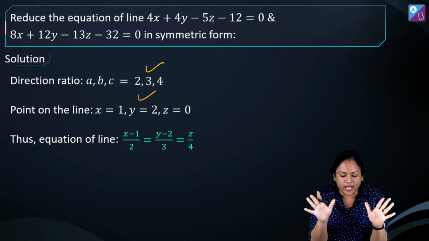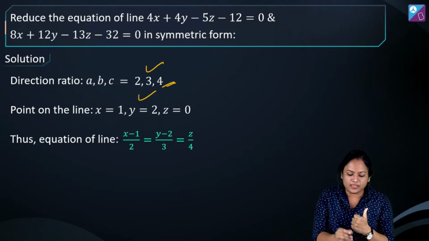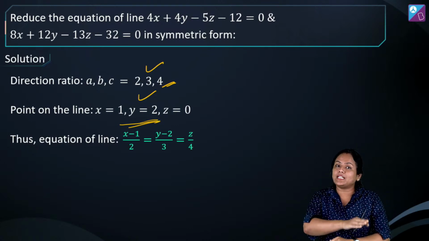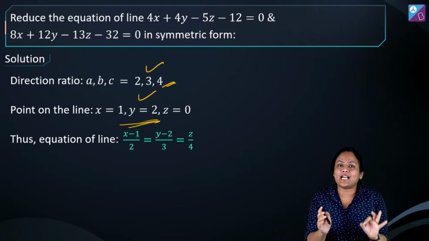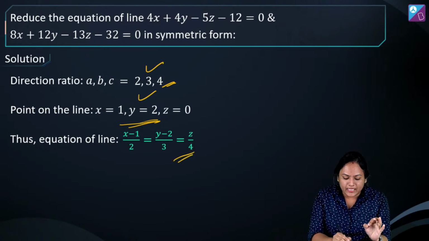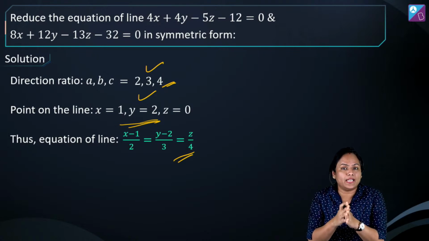Have you understood what I have done? Again, I am repeating. For direction ratio, I am taking the cross of normals, and for the point, I am putting either x or y or z as 0. In this question, I have taken z as 0, got the point, and then I am writing the equation of line in symmetrical form. This is how you are going to get your line.